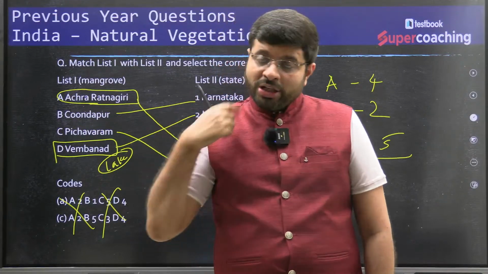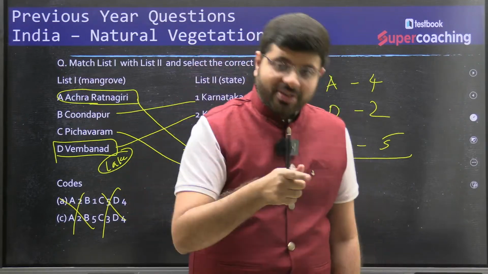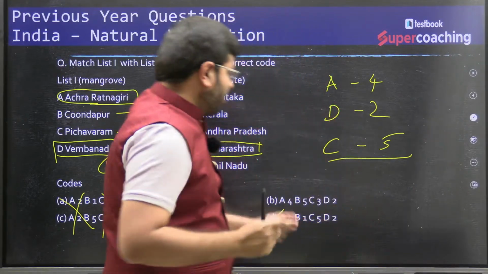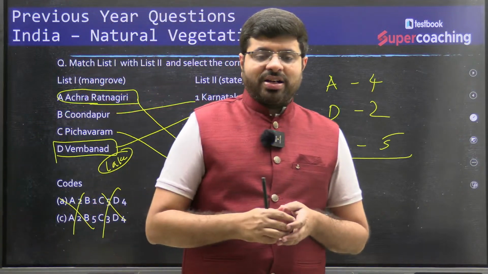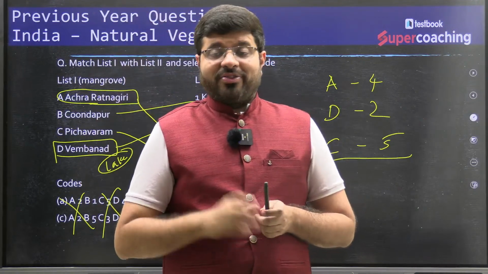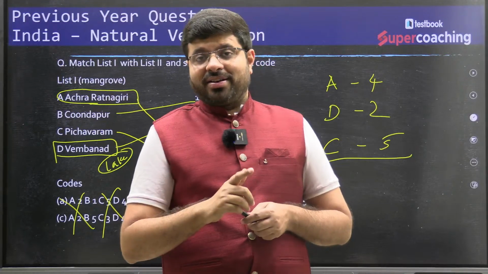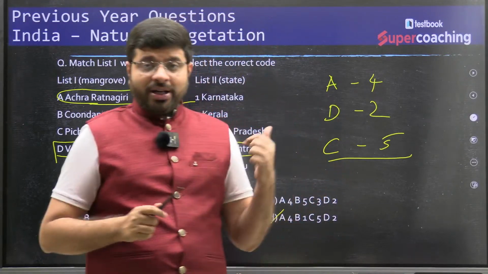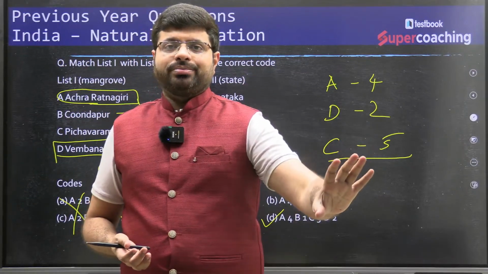So you need to do it. It is not like you have to avoid such things. You have to do calculative guessworks, but it has to be supplemented with core knowledge. And the more you practice with such calculative guesswork, you will get to know how your brain is working, right? So can you trust your brain or not in such questions? That is also a very, very key thing, right? This kind of practice is meant for testing you when you are being thrown into the deep end, right?